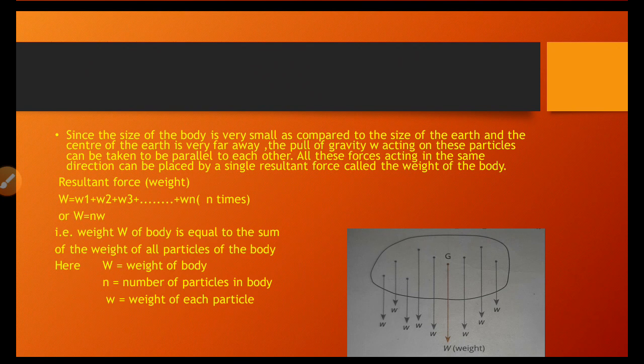Resultant force: capital W equals all the small w added n times. W equals n into w, that is, the weight of the body is equal to the sum of the weights of all particles of the body. Capital W is the weight of the body, small w is the weight of each particle, and n is the number of particles.